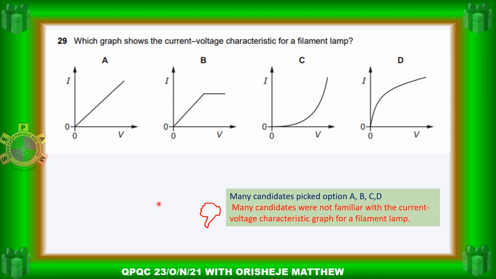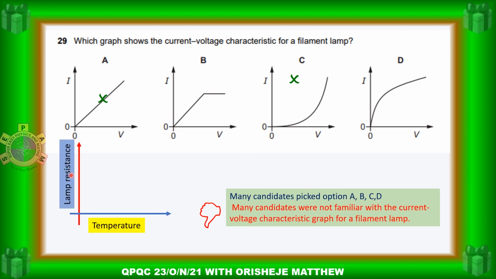But let me help you to understand the IV characteristics for a filament lamp and resistors and thermistors and all those ones. So let's see. Now, C is wrong. C is the IV characteristics for a diode. This one is the IV characteristics for a resistor, an ohmic conductor that obeys Ohm's law.